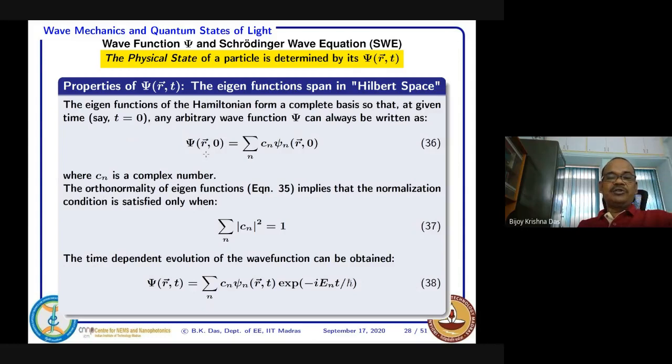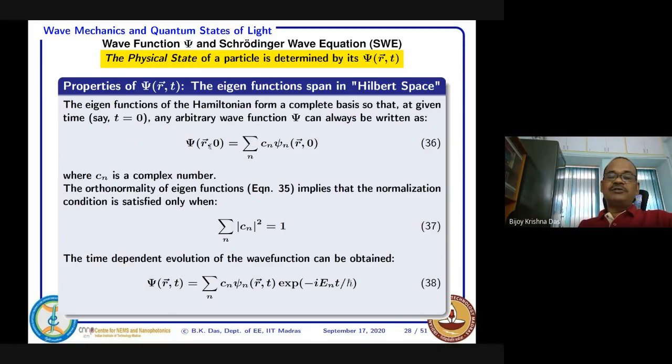Earlier we were talking about superposition. Any wave function, if you try to express it, can be expanded into a series of values. That means it's a sum. So Cn is the coefficient, or weightage, of the eigenfunction psi n. For n equal to 1, psi n will be psi 1.